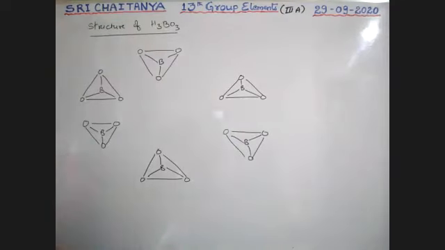So these are H3BO3 molecules, boys, everywhere.